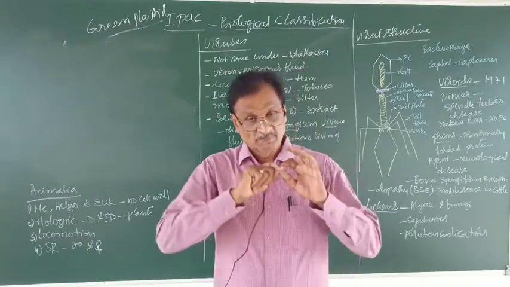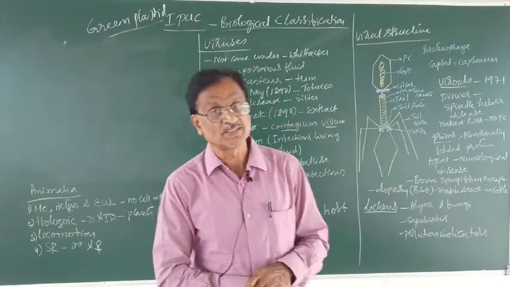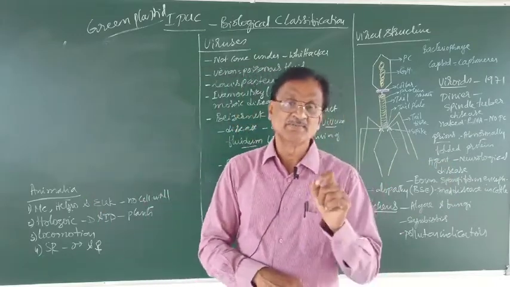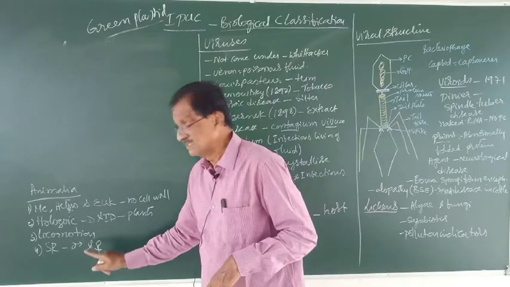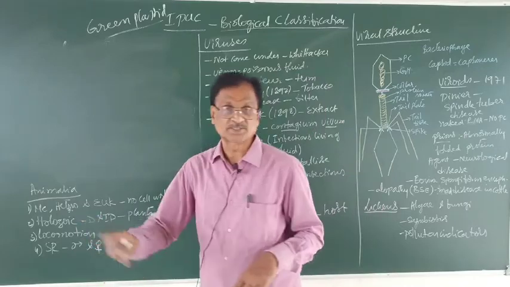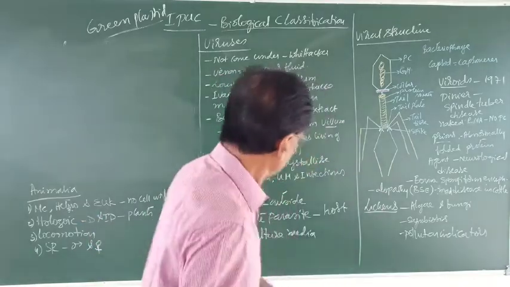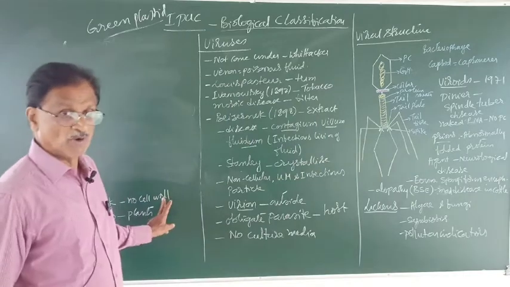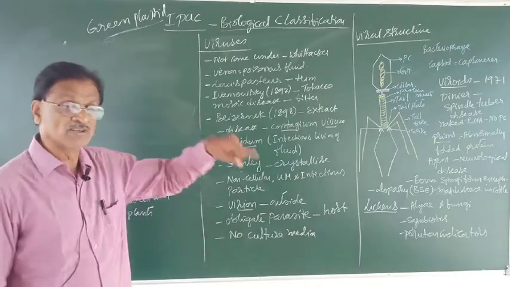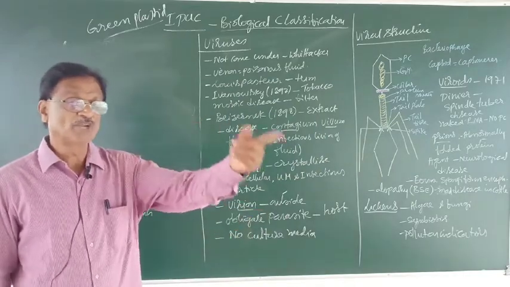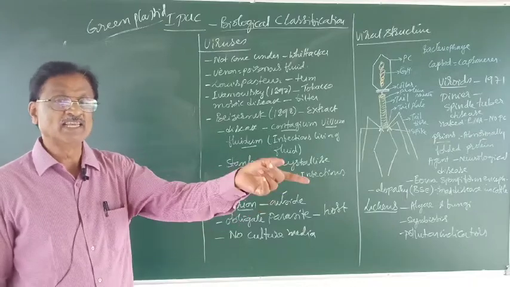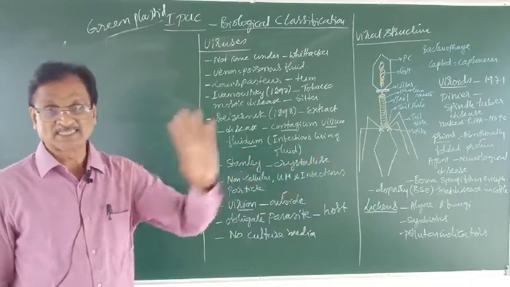But the major type of reproduction in animals is by sexual methods. This includes both chordates and non-chordates, which we are going to study in the next classes.